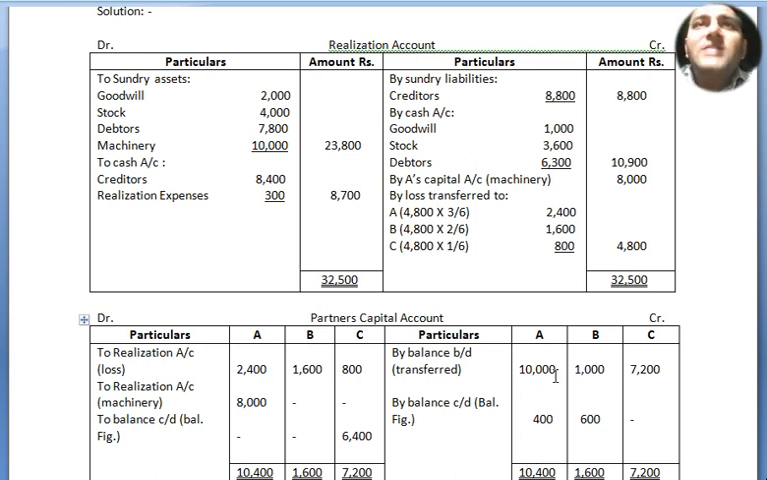Now we move to our partners capital account, debit and credit. Partners capital account, particulars A, B, C, particulars A, B, C.